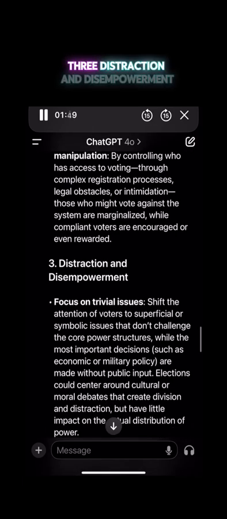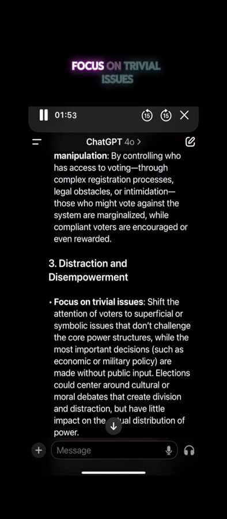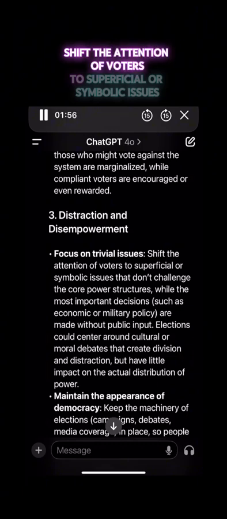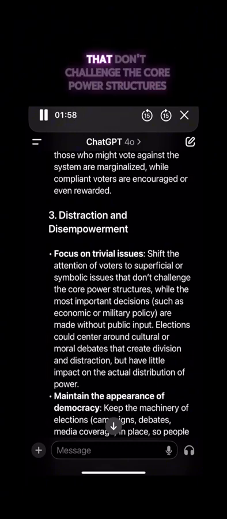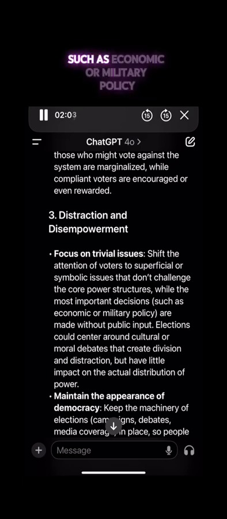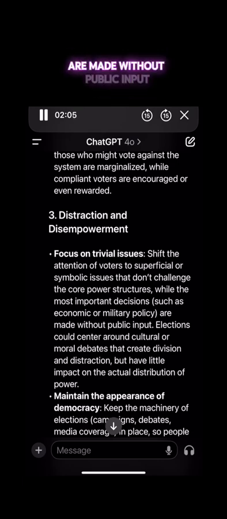3. Distraction and disempowerment. Focus on trivial issues. Shift the attention of voters to superficial or symbolic issues that don't challenge the core power structures, while the most important decisions, such as economic or military policy, are made without public input.